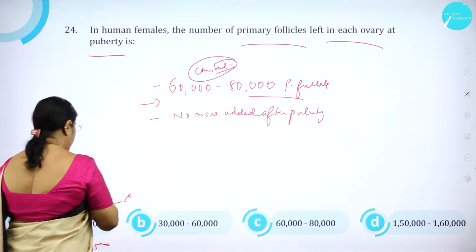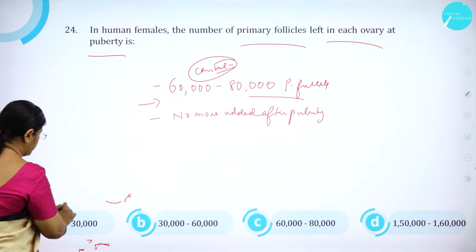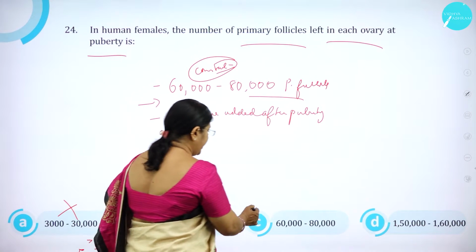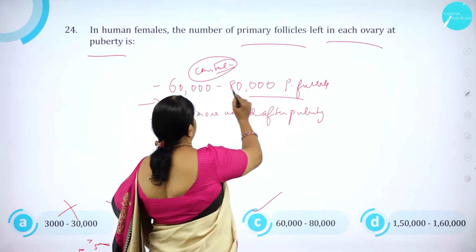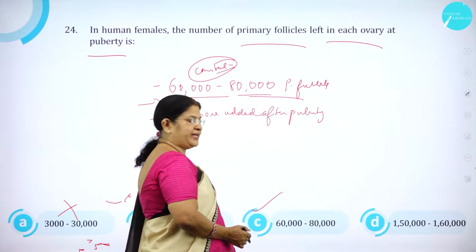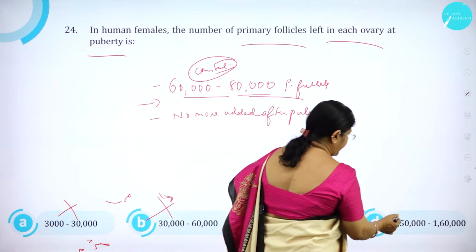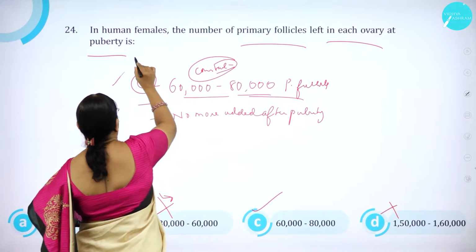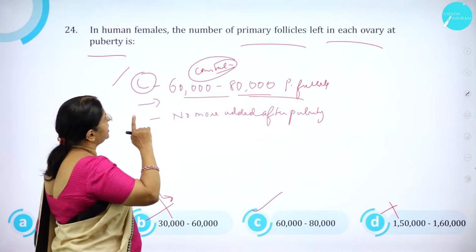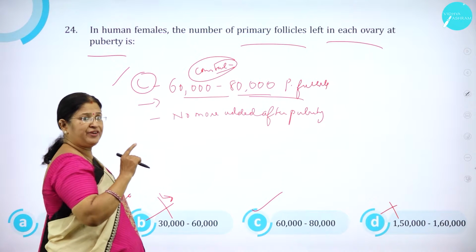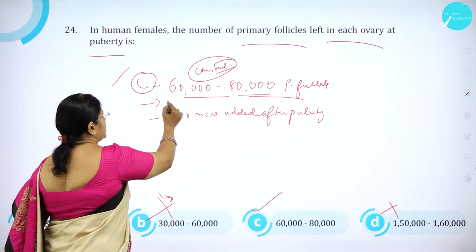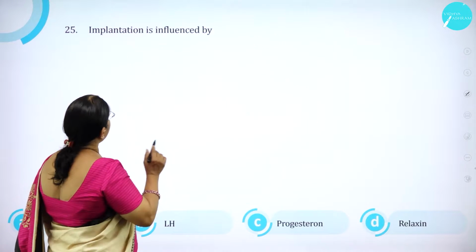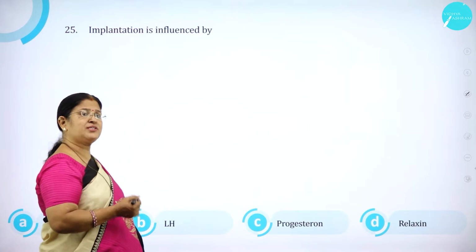So option A, 3,000 to 30,000, wrong. B, 30,000 to 60,000, wrong. Option C, 60,000 to 80,000, correct. So it's around 60,000 to 80,000 primary follicles. Option D is wrong, so option C is correct. So in human females, the number of primary follicles left in each ovary at puberty is around 60,000 to 80,000 primary follicles. Implantation is influenced by, what is implantation?